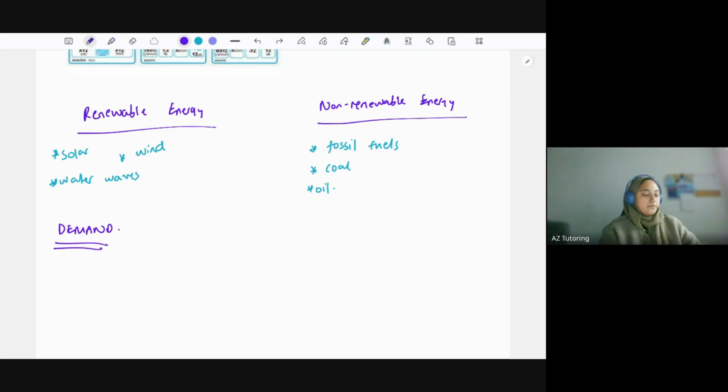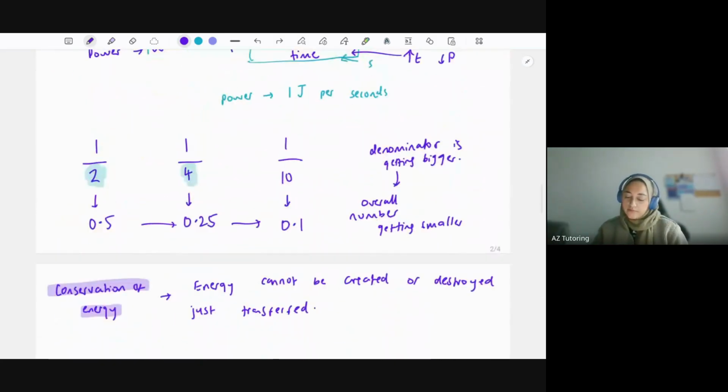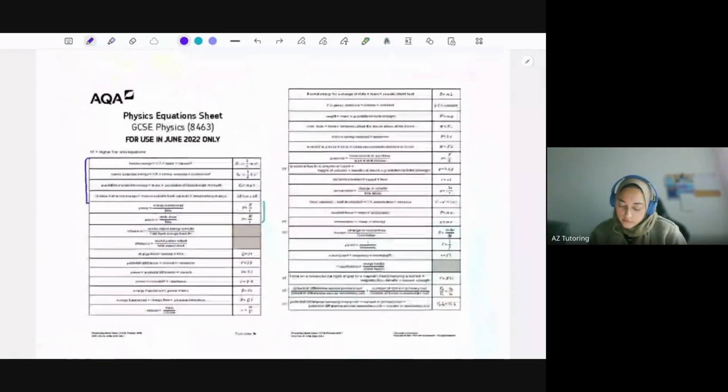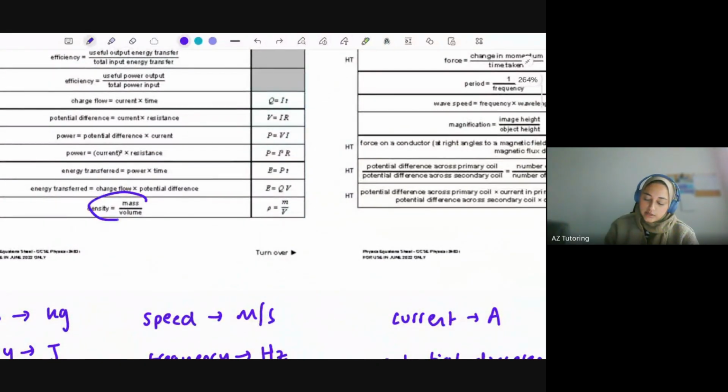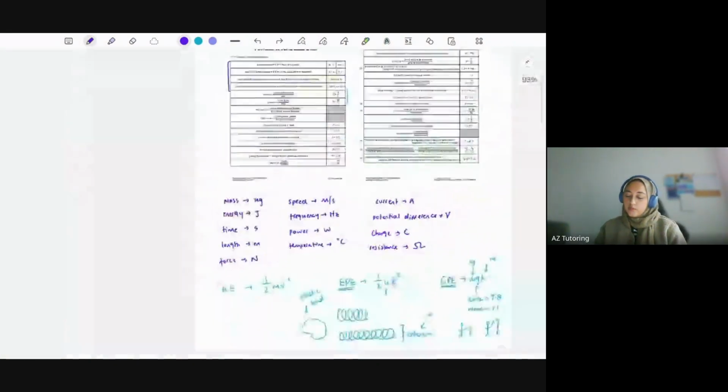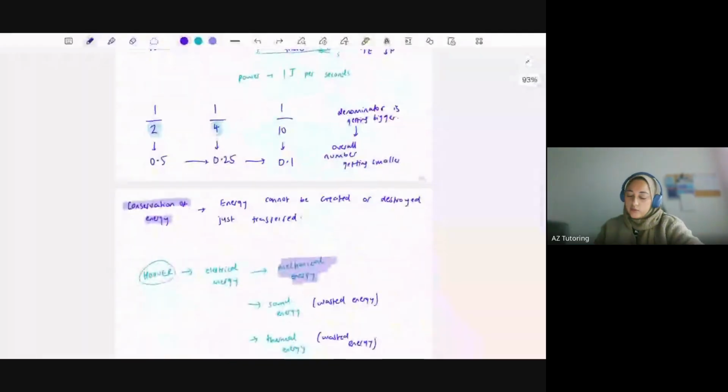Okay, moving on. Let's have a look at these equations on top here. Okay, let's have a look at this one here. So density equals mass divided by volume. That's quite a common one that you also need to know within physics as well.